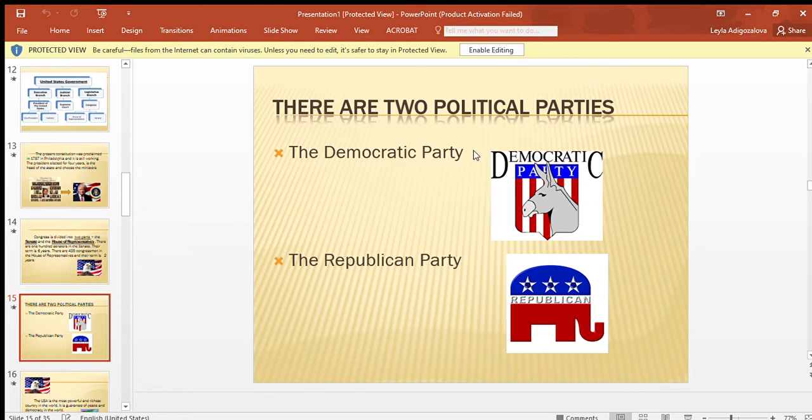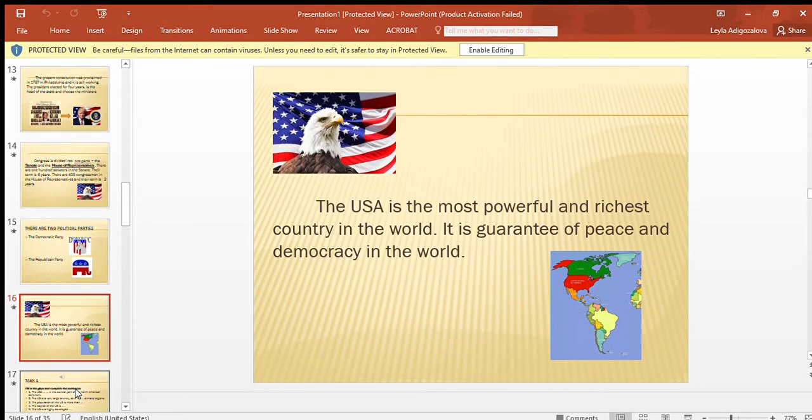There are two political parties, the Democratic Party and the Republican Party. This is the symbol of the Democratic Party, the donkey, and this is the symbol of the Republican Party, the elephant. The USA is the most powerful and richest country in the world. It's a guarantee of peace and democracy in the world.